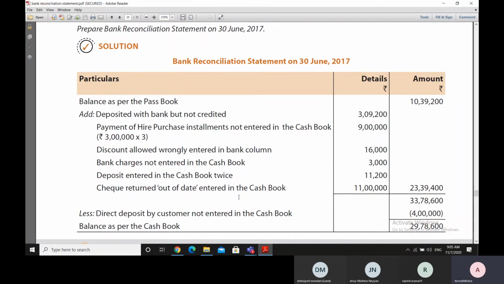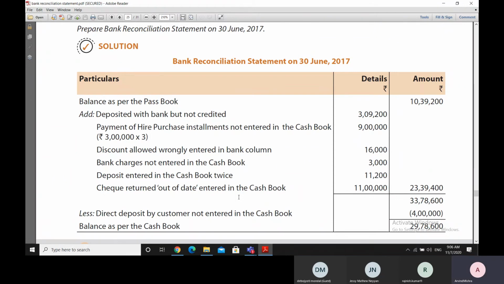Now there was a check which was returned out of date, entered in the cash book. Obviously, what has happened is that we have issued a check to somebody, but the check was not presented for payment into the bank in time.